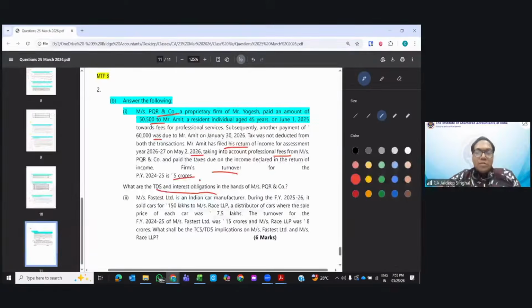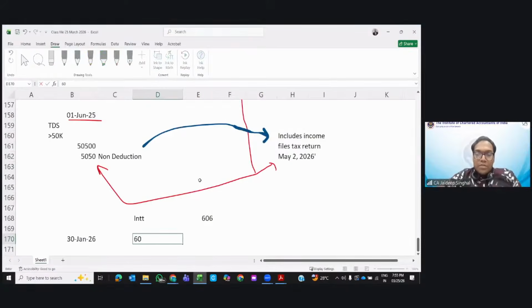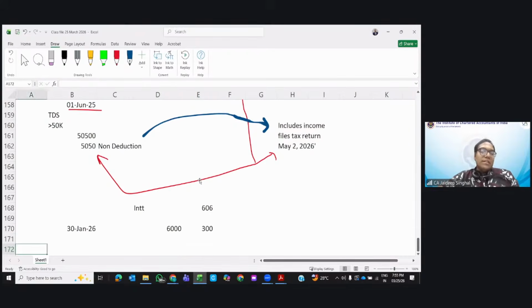5 months interest you need to pay. How much was the amount? 60,000 was the payment, so 6,000 would have been the TDS. You pay it at 1% into 5 months, which is 300. So this is the interest you need to pay. Is that clear? Is that clear, everyone?